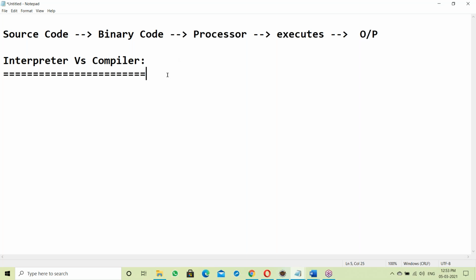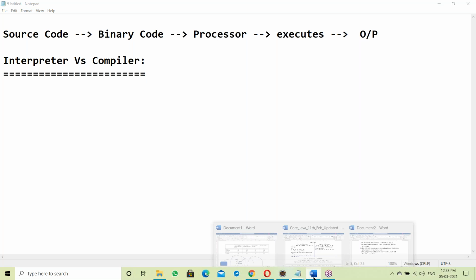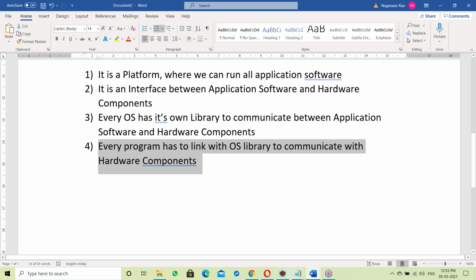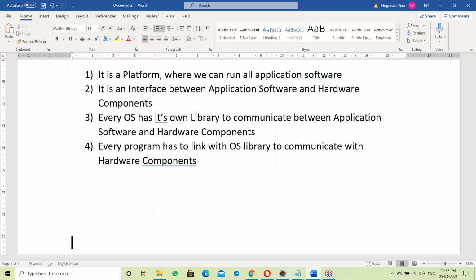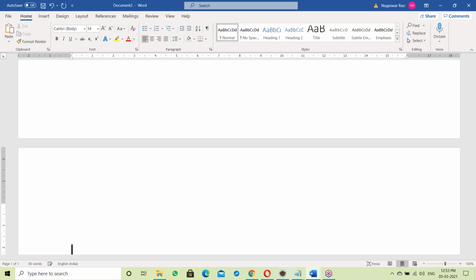Interpreter versus compiler. So what is an interpreter? What is a compiler? Let us see. First, let us take the interpreter. Does anyone have an idea what the difference is between an interpreter and a compiler? A simple answer, at least one point.